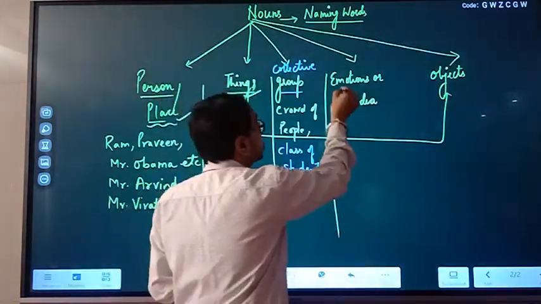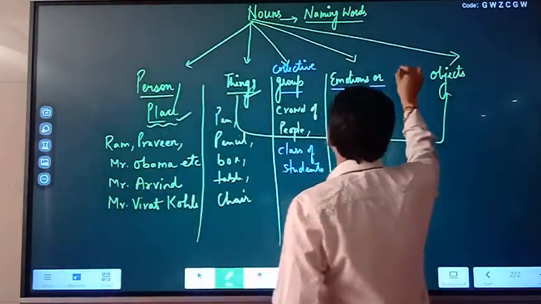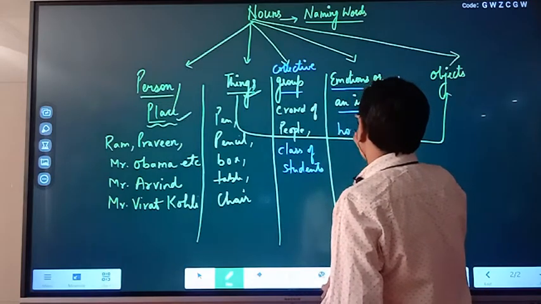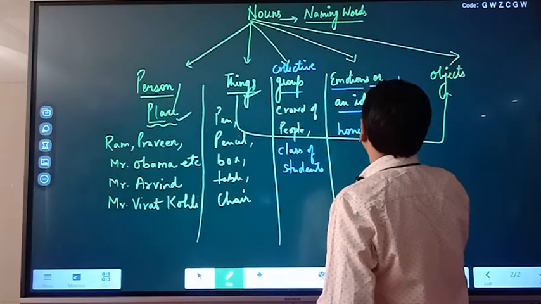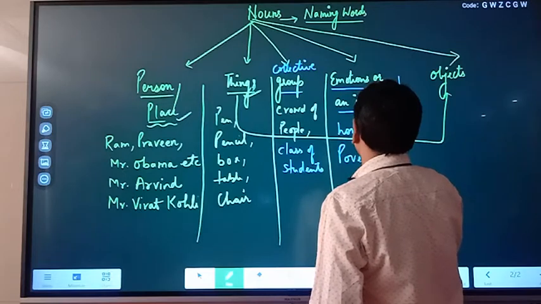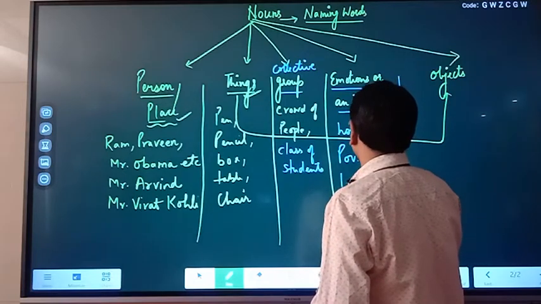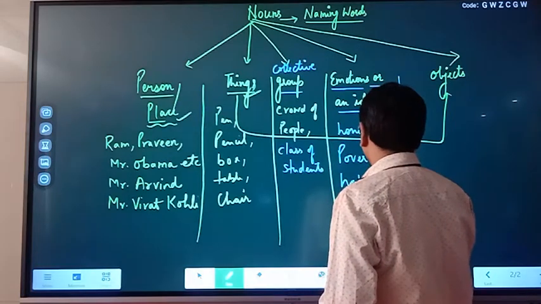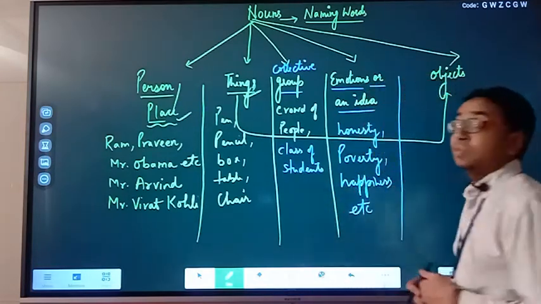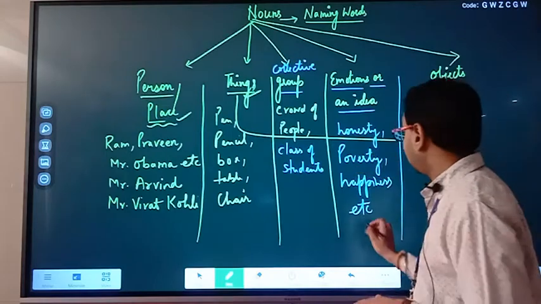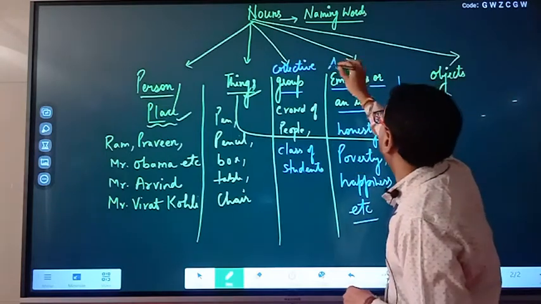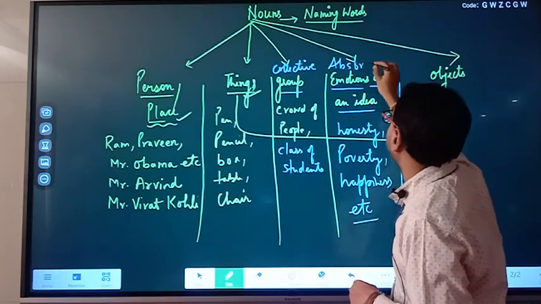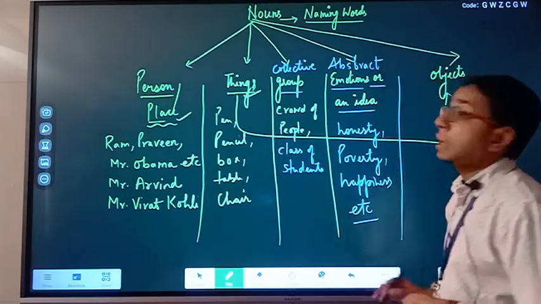Clear? Emotions or ideas, like honesty, poverty, happiness, etc. All are examples of emotions, ideas that come under abstract nouns.